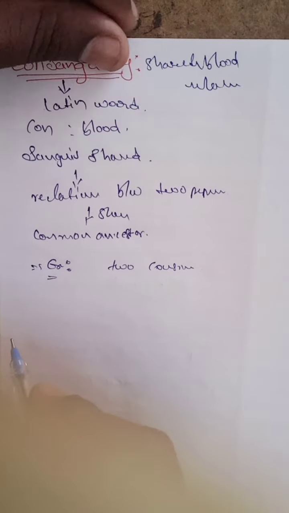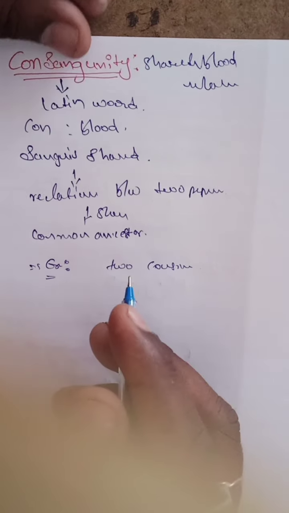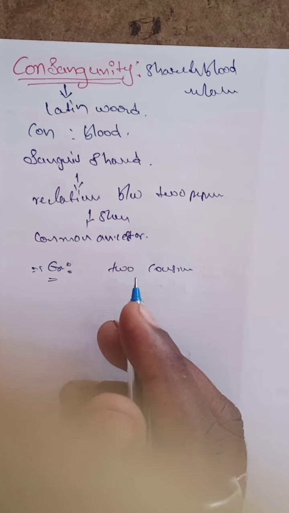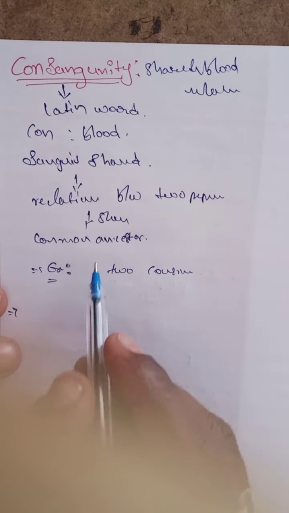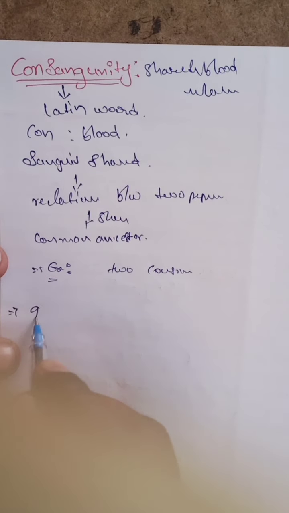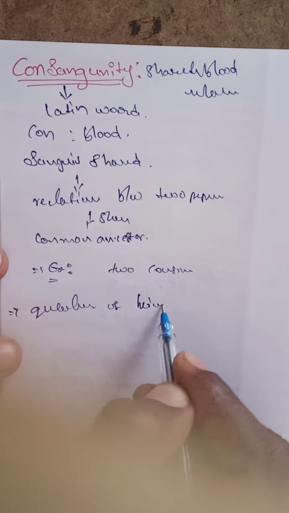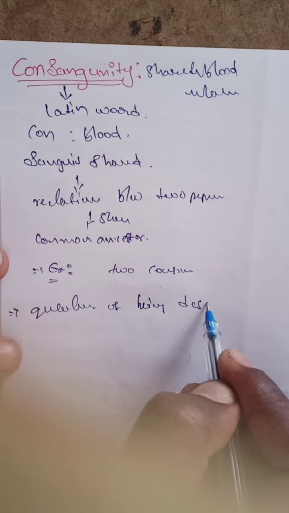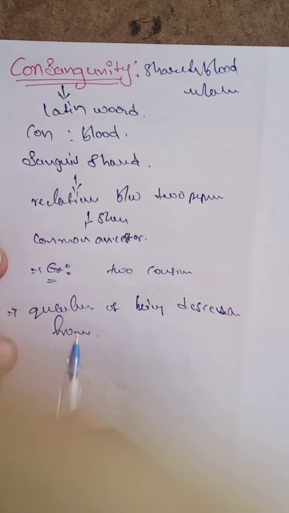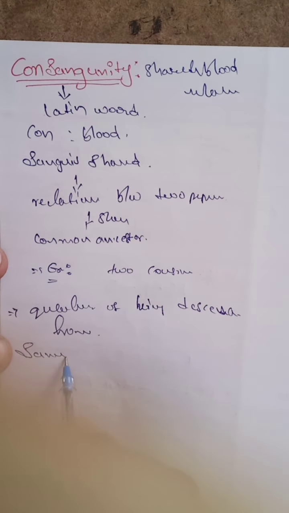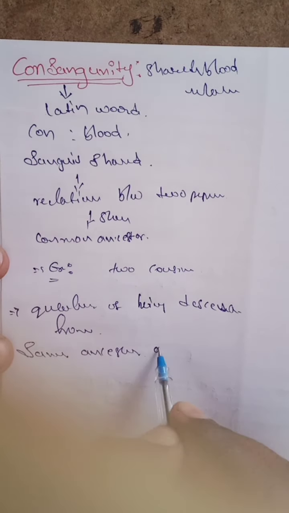In this respect, consanguinity is the quality of being descended from the same ancestor as another person.